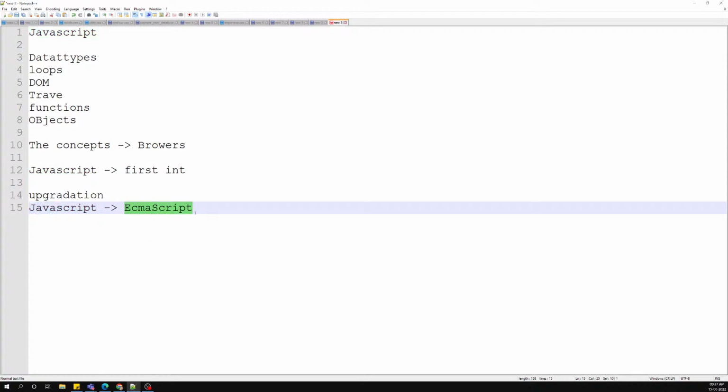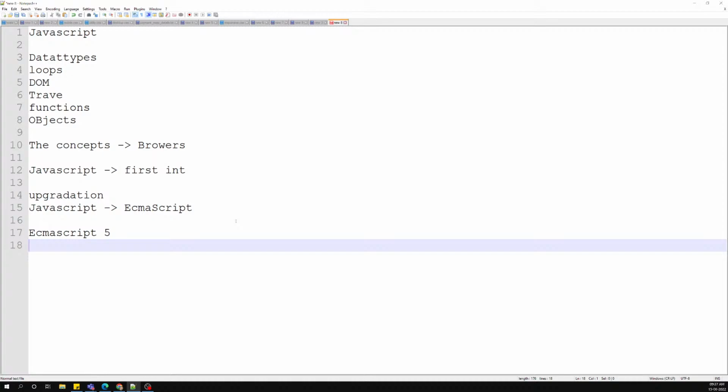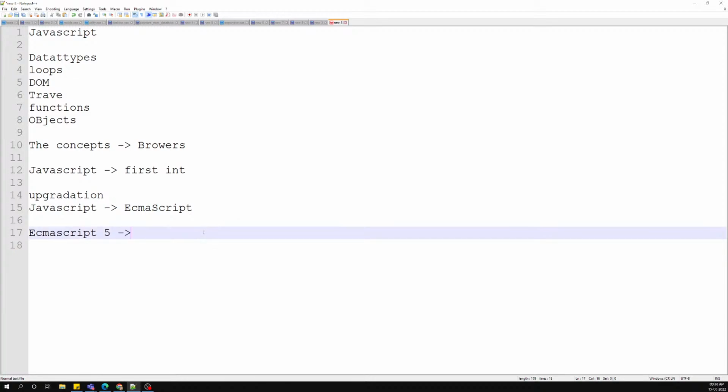Now the versions: when JavaScript was first introduced, we had ECMAScript version 1, version 2, version 3, like this, up to ES5, ECMAScript version 5. So the code we have learned in our previous sessions comes under the ECMAScript 5th version, until 2015. So before 2015, up to 2014, this is the code we will be using.